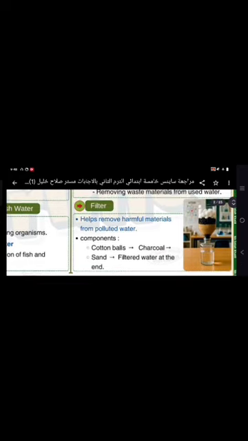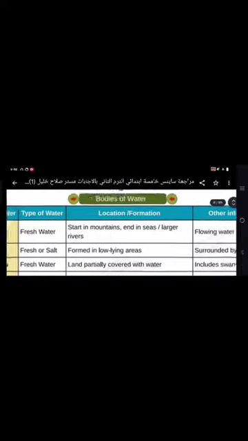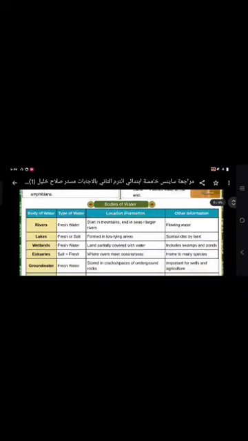Okay, filter or filtration. The filter helps remove harmful materials from polluted water. Okay, the components of it: cotton balls, the first one in the cup, and then the charcoal, and then sand, and then filtered water at the end.